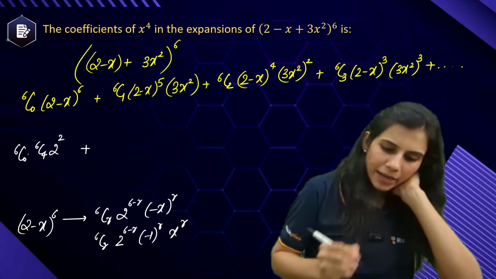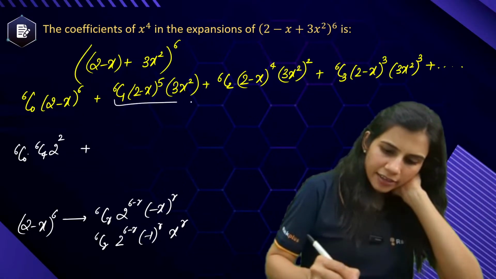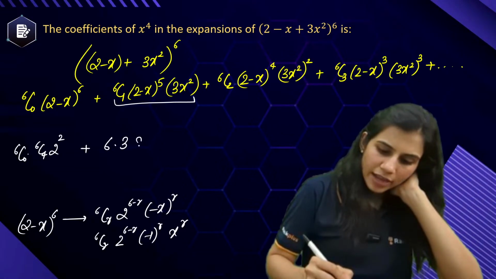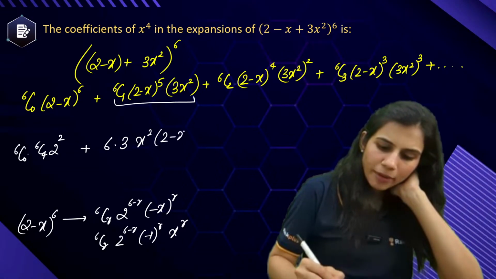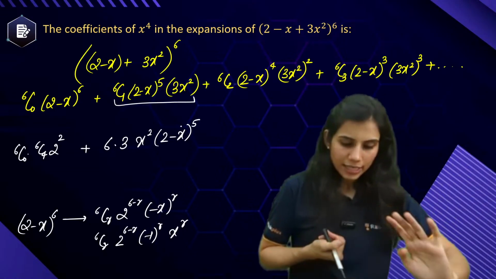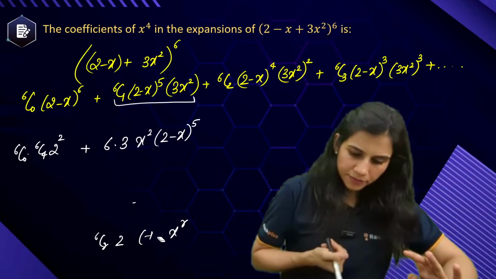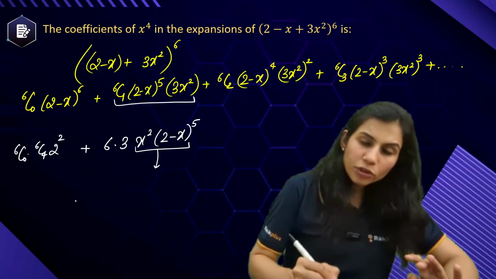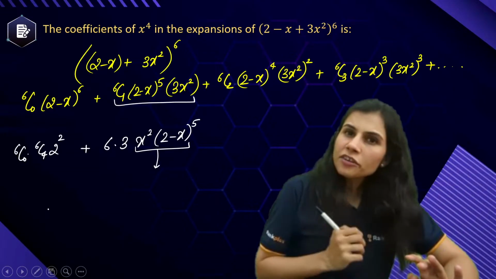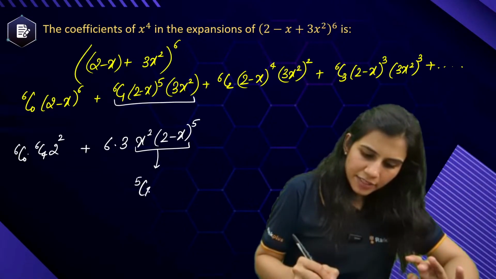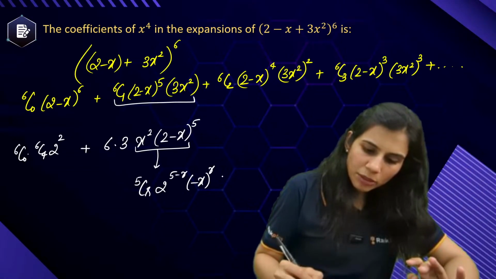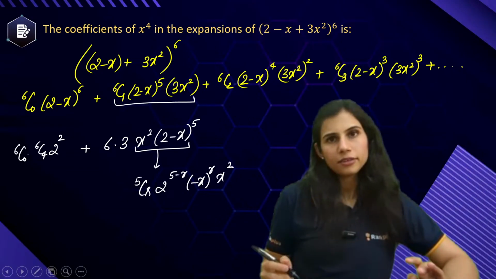Okay, plus next, 6c1. 6c1 is 6, into 3, into x square is written, and then (2 minus x) to the power 5 is written. That means what is my variable part? This completely is my variable part. Now look here, how will a general term look? 5cr, 2 to the power 5 minus r, (minus x) to the power r, into x square.